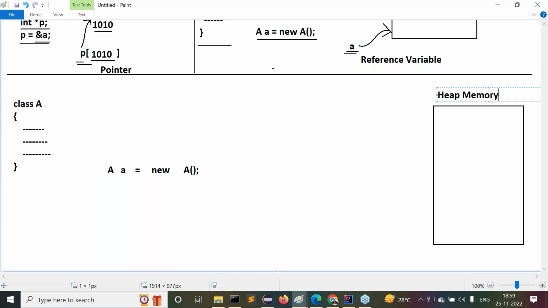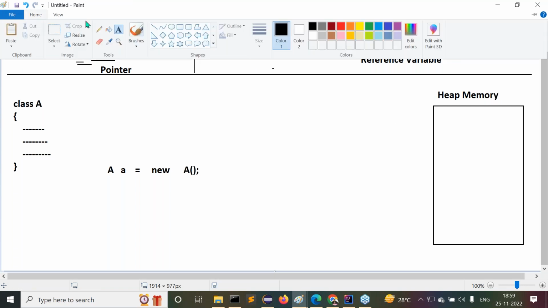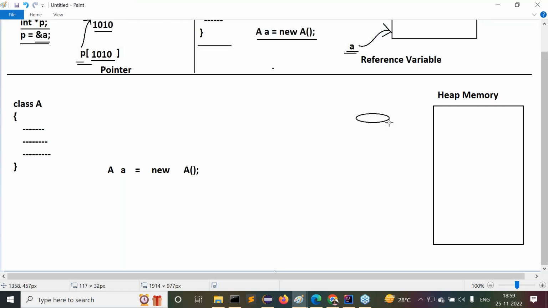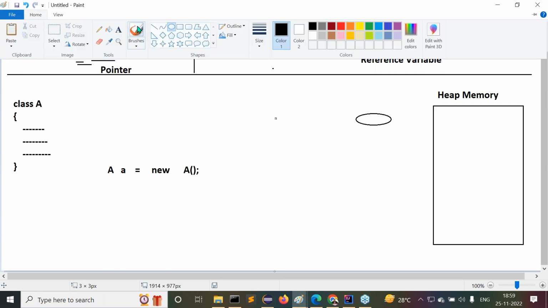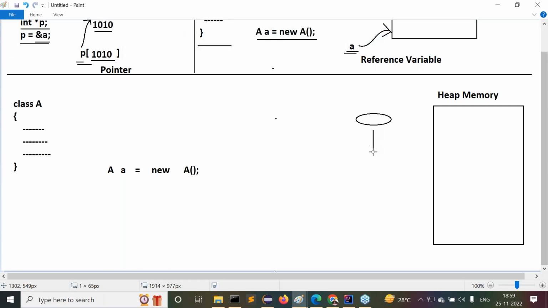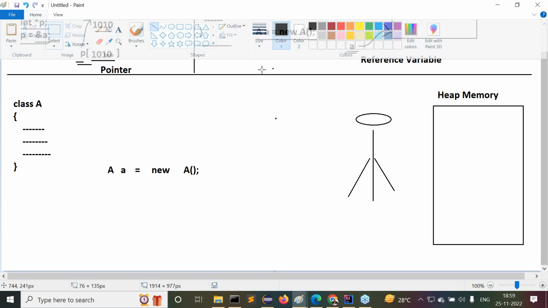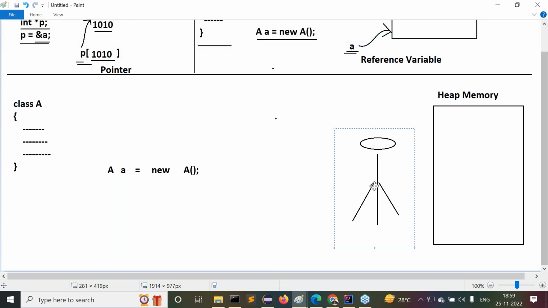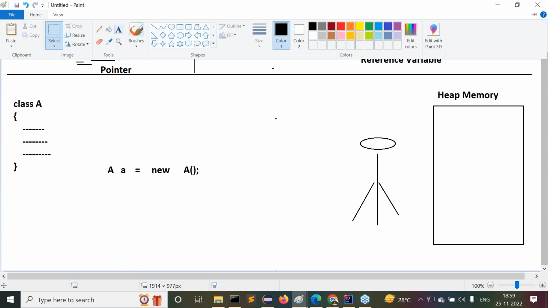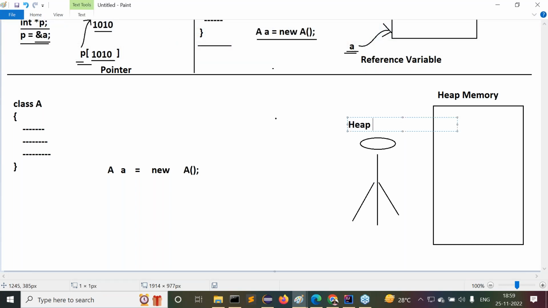Okay, fine. To control this total heap memory, we have a separate person internally inside the memory. Understand, guys, what I'm telling you now. To control this total heap memory, we are using one person internally. Who is this person actually? This person's name is heap manager. To control this total heap memory, one manager is available, and that manager is the heap manager. All right, sir.